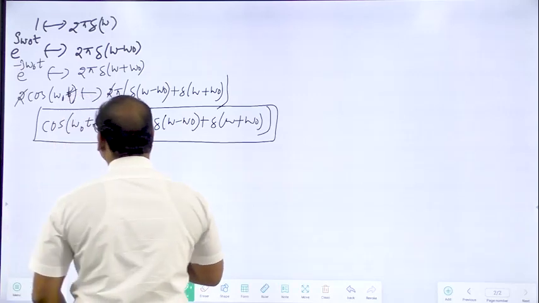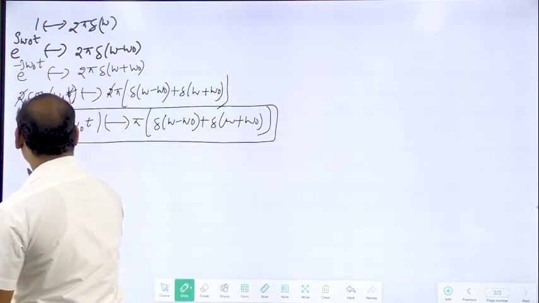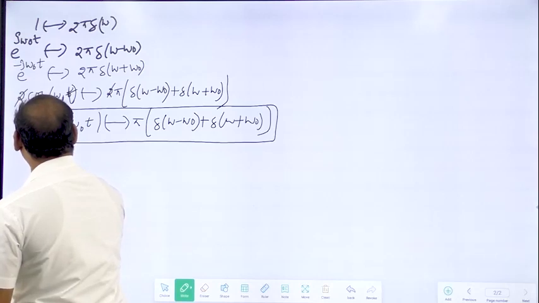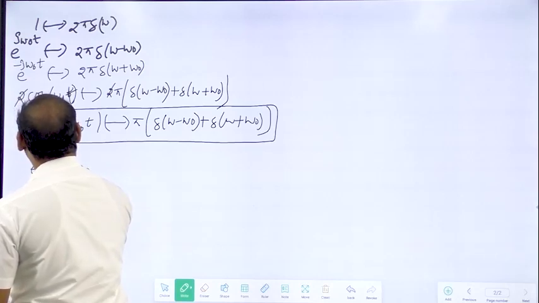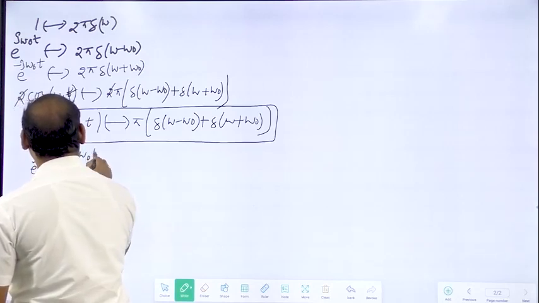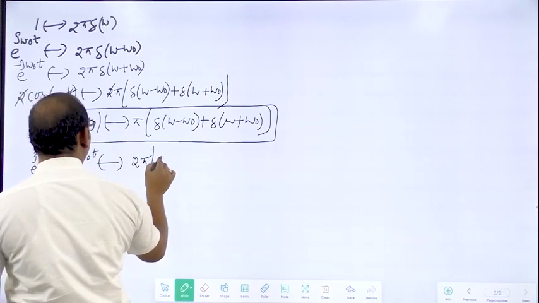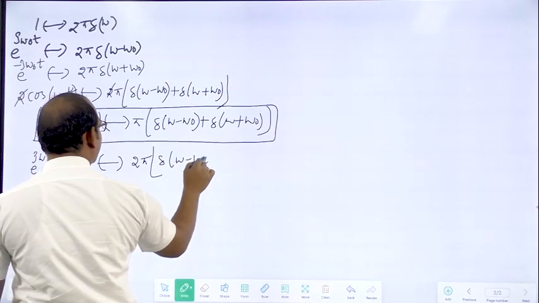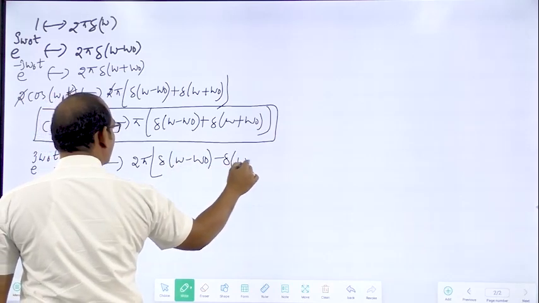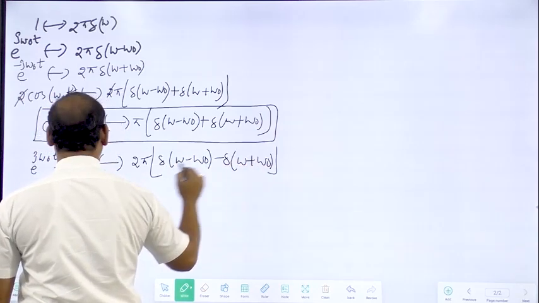Then subtract these two. E power j omega naught t minus e power minus j omega naught t, and this side 2 pi is common, del of omega minus omega naught minus del of omega plus omega naught.